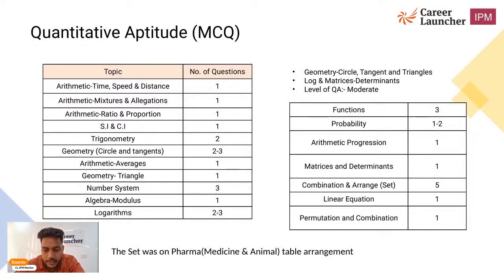And if you'll see the set of 5 questions, it was quite easy, right? The set was on pharma, medicine and animal related. आपको table arrange करना था. So it was quite easy and doable in the given time frame.